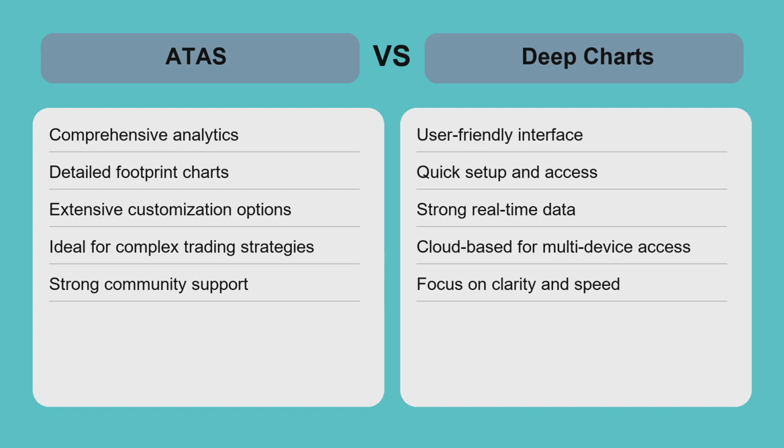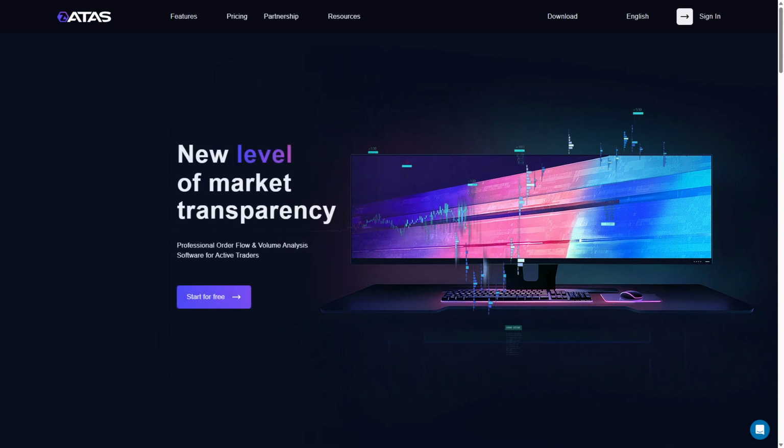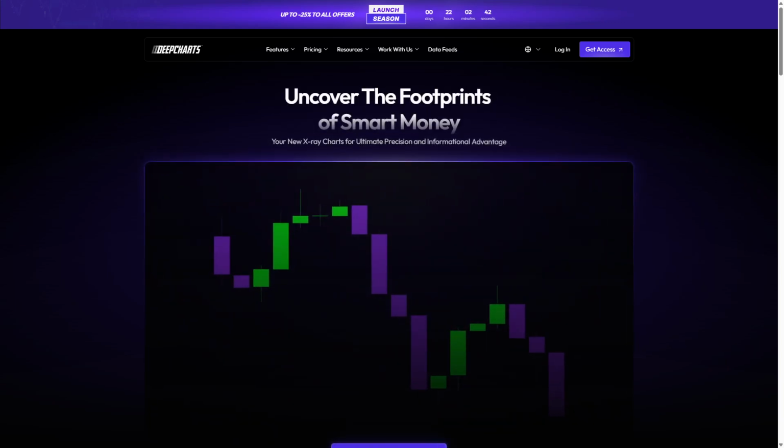ATAS is recommended for traders seeking rich visual volume insights and integrated tools, especially active futures traders who benefit from heat map-based order flow analysis. Deep Charts suits traders focused on detailed footprint and bid-ask data for precise market reading.